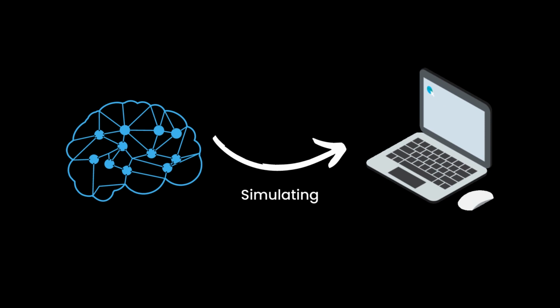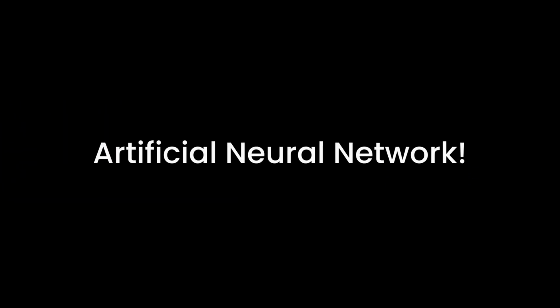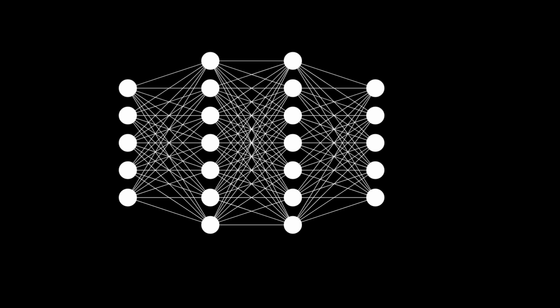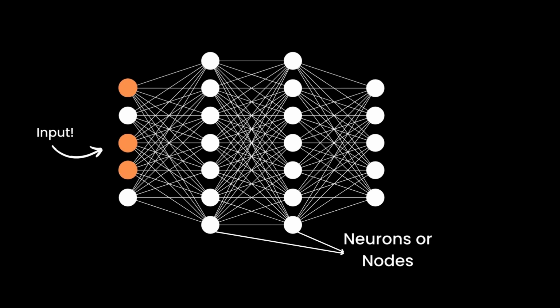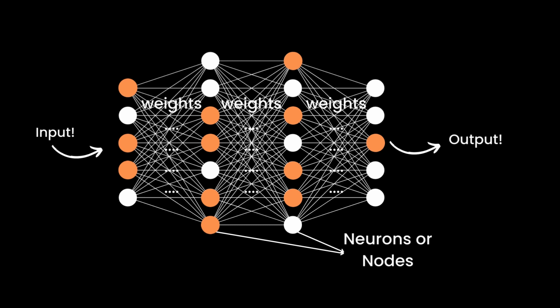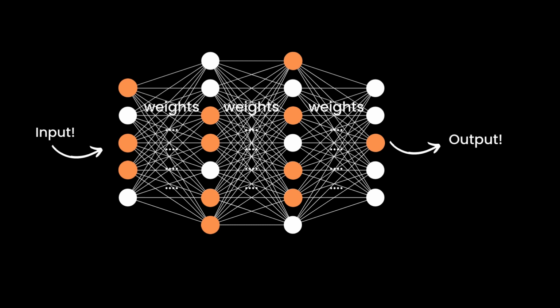This can be made possible by building a neural network like the brain, known as an artificial neural network, or simply ANN. An artificial neural network has many interconnected neurons, or we can call them nodes. These nodes activate when a high input threshold is reached, just like biological neurons. The activated neurons send signals to the next corresponding neurons. Between each of these neurons, we assign some weights to determine the strength of each connection. These weights are basically the heart of an artificial neural network, and can be adjusted as per the input data.